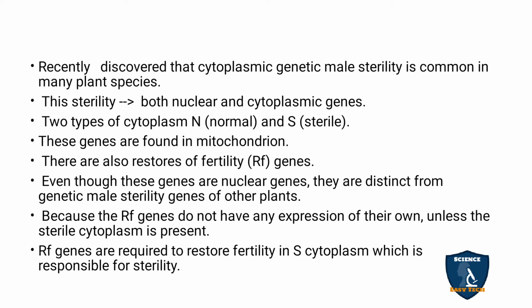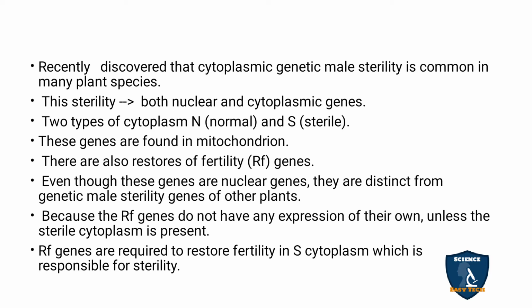As we said, in the cytoplasm capital N is normal and S is sterile. And there are some genes that can restore the male sterility with the help of nuclear genes. This is referred to as RF, the dominant RF. The dominant RF is seen in the S, sterile plant, and it can restore male sterility to male fertility.